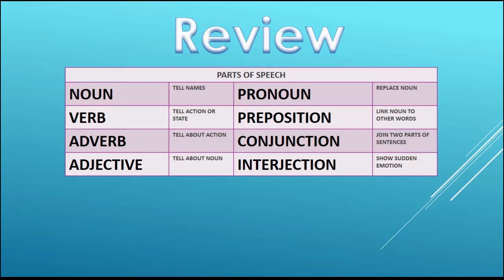You already know about parts of speech. Nouns tell names. Verbs are words which tell action or state. Adverbs tell about action. Adjectives tell about noun or pronoun. Pronouns are words which replace noun. Prepositions link noun to other words. Conjunctions can join two parts of sentences, and interjection shows sudden emotion.